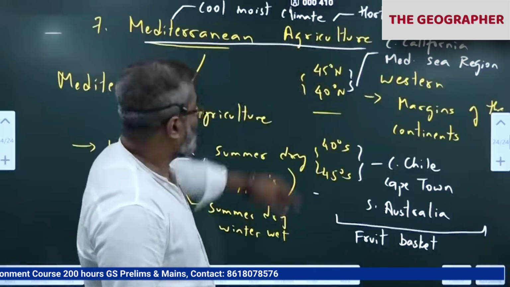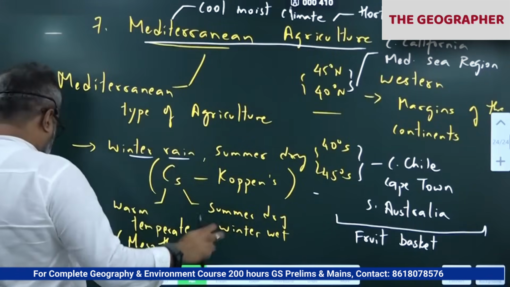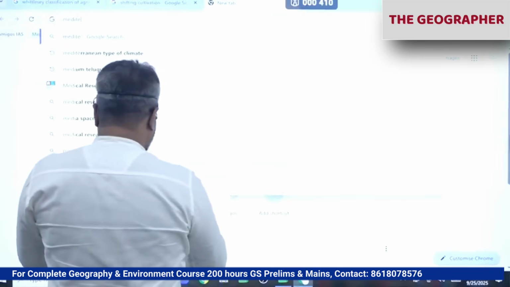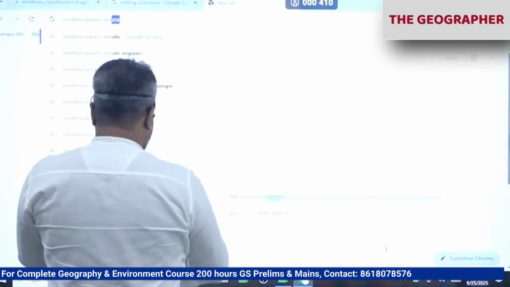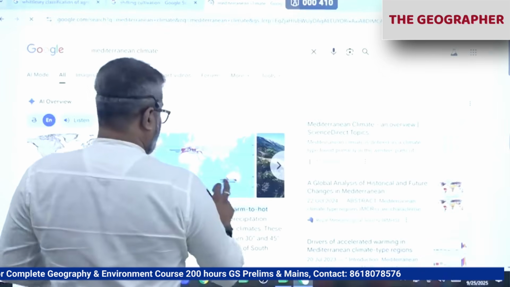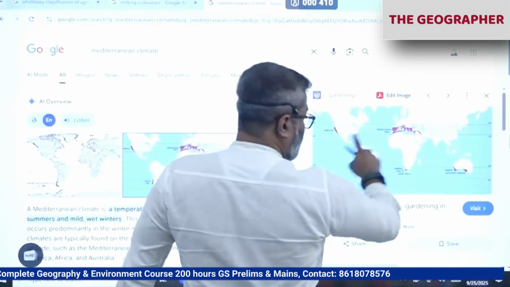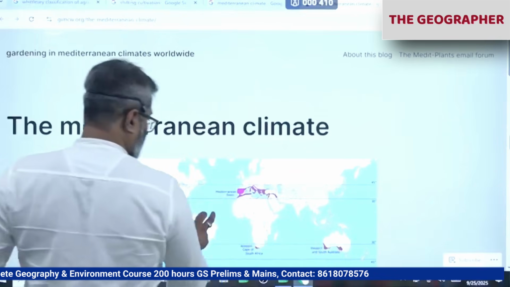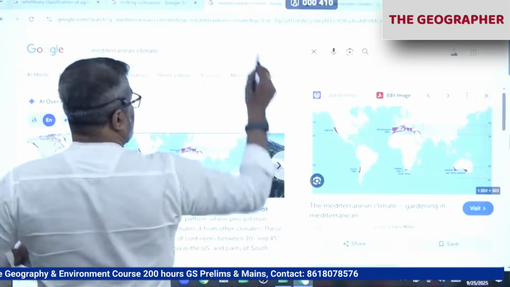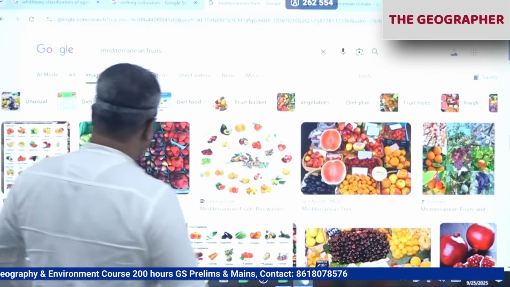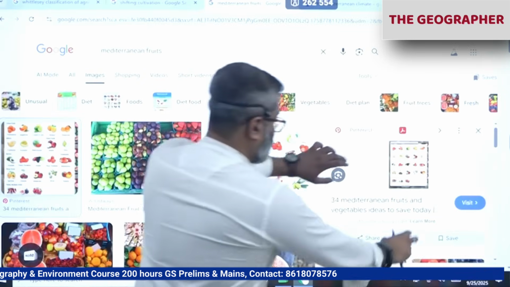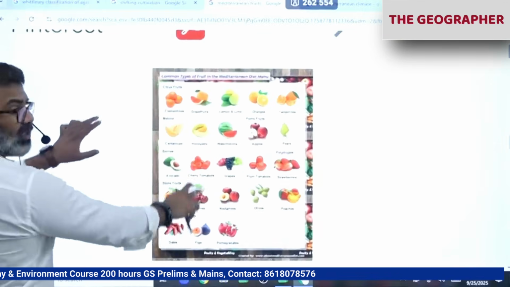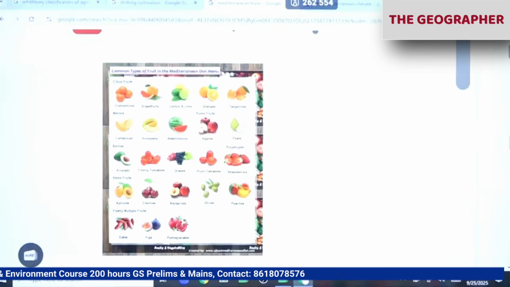Mediterranean type of climate. Okay. So I'll show you now the Mediterranean type of climate map, all of you know. See all these areas. Remember, all this we have discussed. See, try to identify in the Mediterranean Sea region what all we are growing.